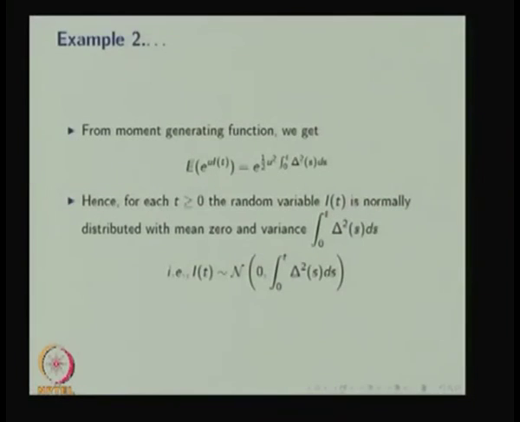But you can find the distribution of I(t) also. You can find the distribution using moments. So find the moment generating function of I(t). You know that the moment generating function for any random variable is nothing but the expectation of e to the power u times X. So here you are finding the distribution of the random variable I(t) for fixed t.